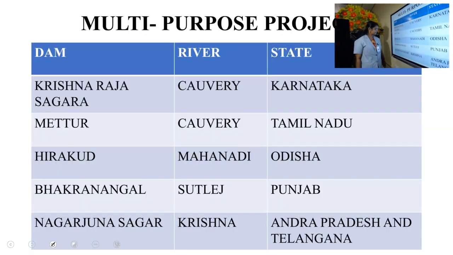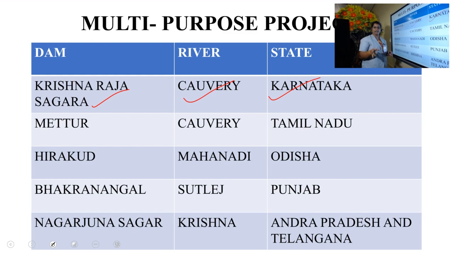And in your textbook, 5 dams are given as multi-purpose projects: the dam name, river and the state. The first one is Krishna Raja Sagara Dam. It is in the river Kaveri and it is in the state of Karnataka.